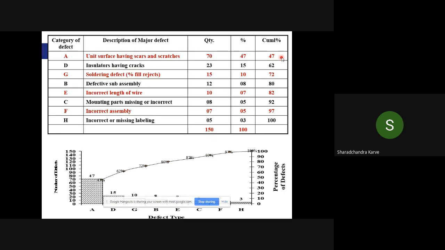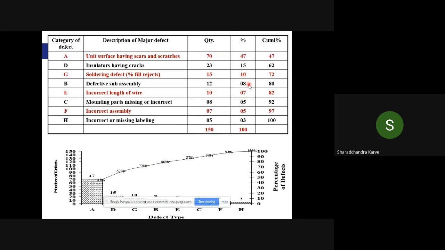So what is a cumulative percentage? The first has a contribution of 47%, while the second has a contribution of 62%. That is 47 plus 15 is 62. Then 62 plus 10 is 72, and 72 plus 8 is 80.